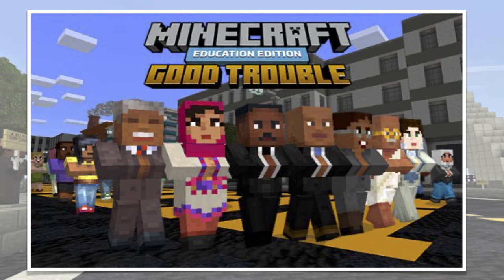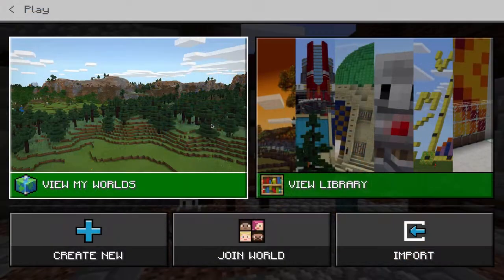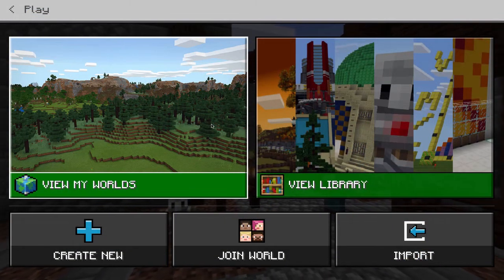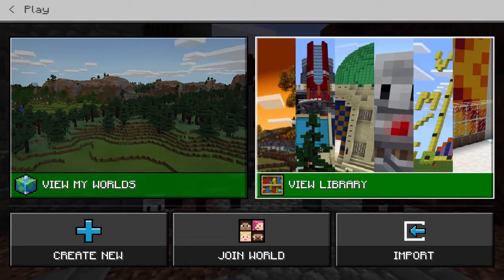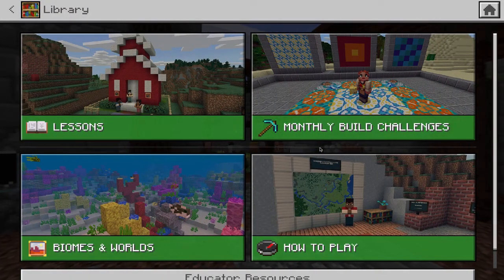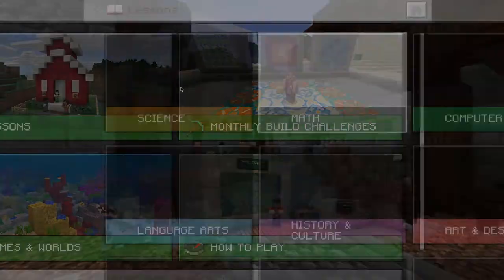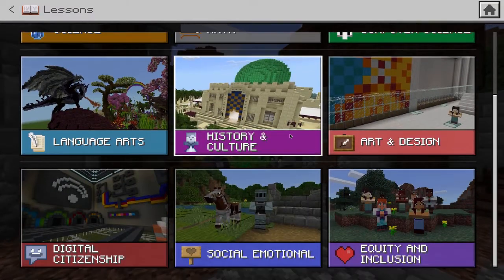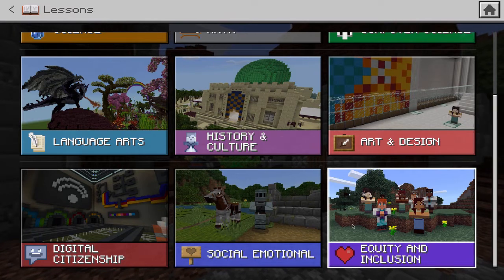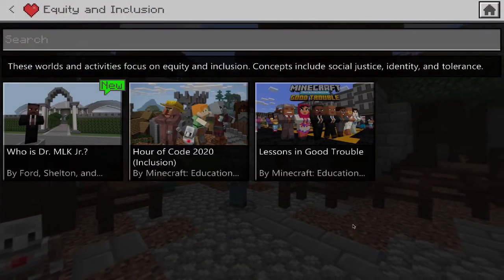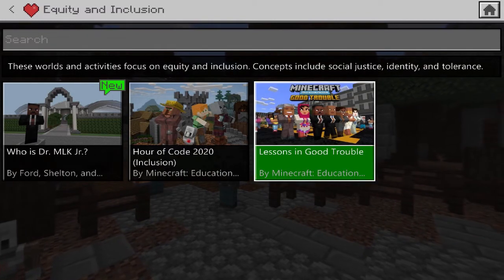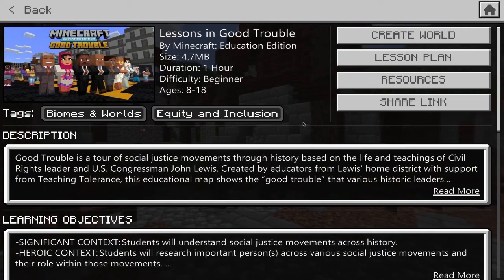What we're going to do is launch this world, Good Trouble. And to do that, once we've signed into Minecraft Education, we need to click on this option that says View Library, choose Lessons, and all the way at the bottom, you'll see a section that says Equity and Inclusion. The world that we want is right over here to the right that says Lessons in Good Trouble.